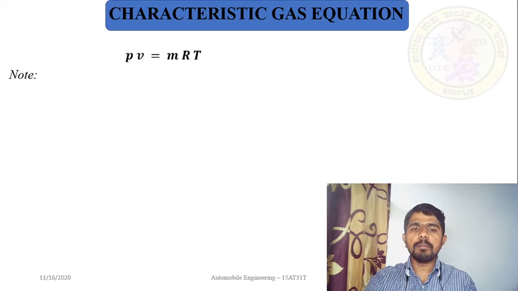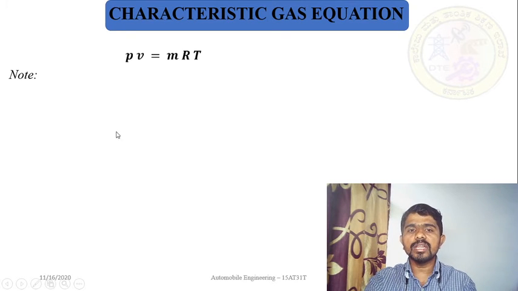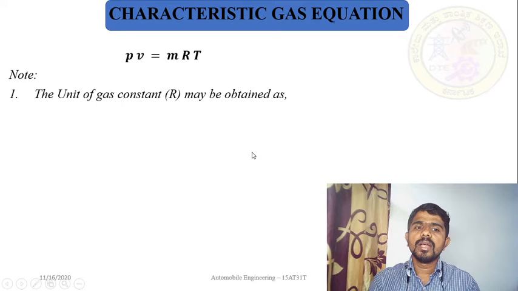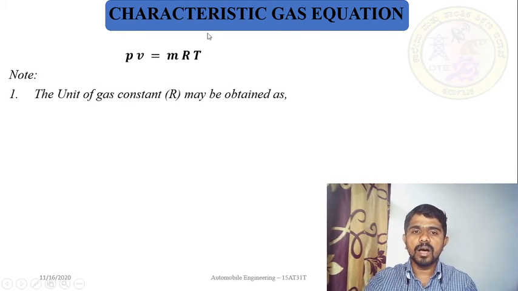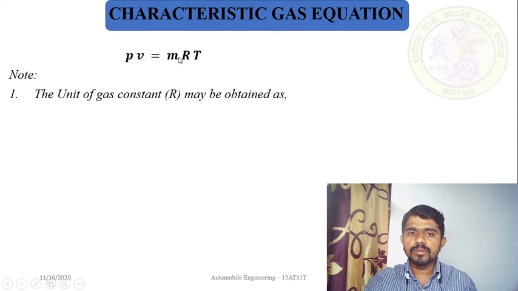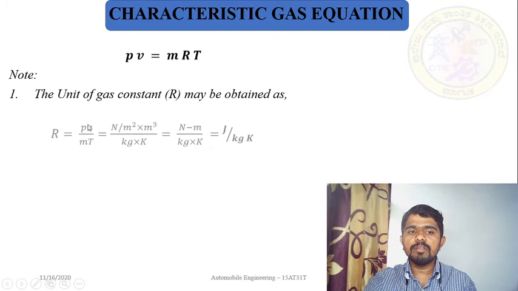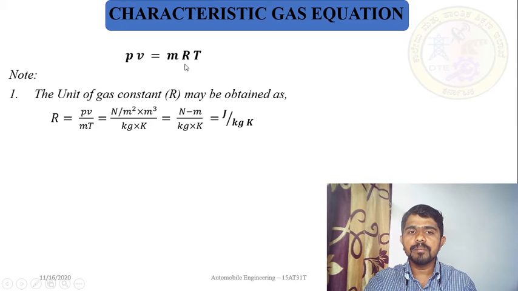So PV is equal to mRT. This is the characteristic gas equation. In this equation we have some notes. The unit of gas constant R may be obtained as follows. You can find out the unit of R by solving this equation. I can rewrite it as R is equal to PV divided by mT. Can I write like that? Yes, R is equal to PV divided by mT.